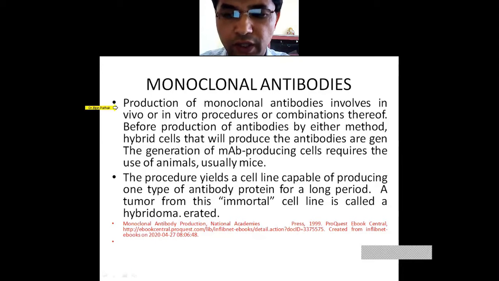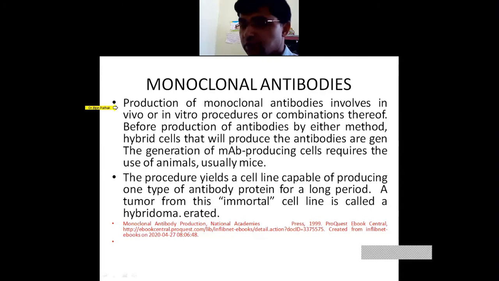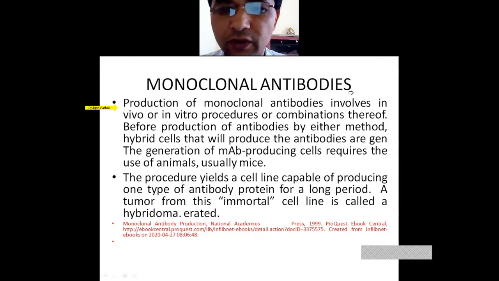A monoclonal antibody means that a specific antibody is produced for the specific antigen.